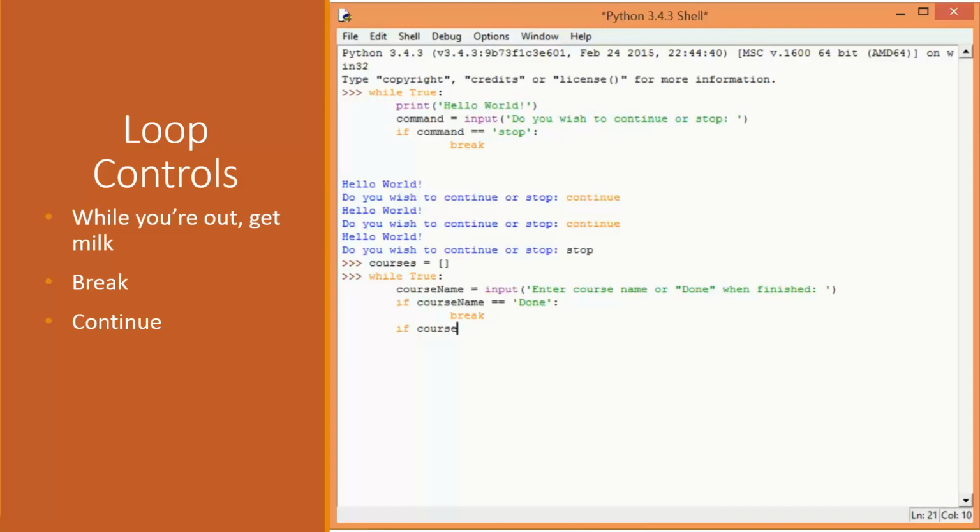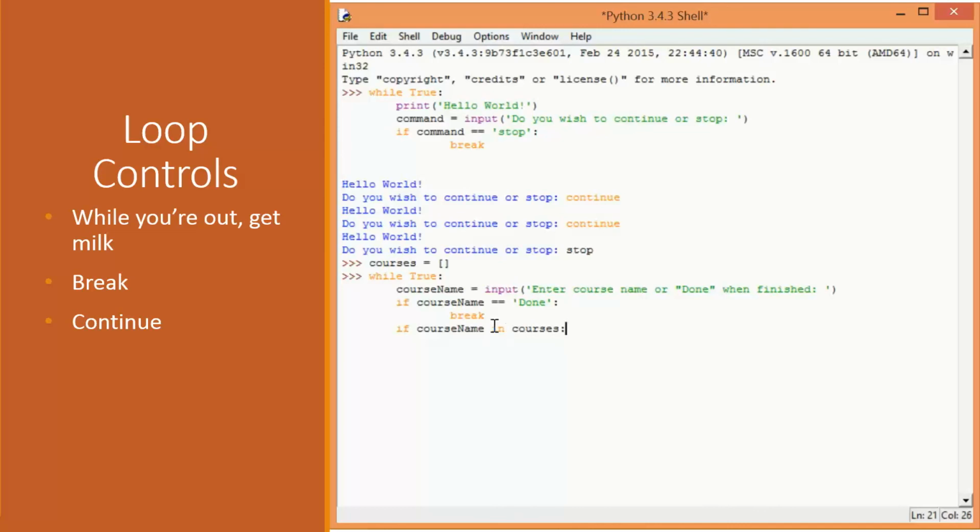Now here, if the course name is already in the courses list, because lists, as I have mentioned before, they allow you to have duplicate items. So if the user enters math the first time and enters math the second time, the list will say nothing. It's not a problem. You can have math multiple times in that list. But if I only wanted to add the course name if it's not in that list, so only add it if it's unique. So in this case, I can say if course name in courses.